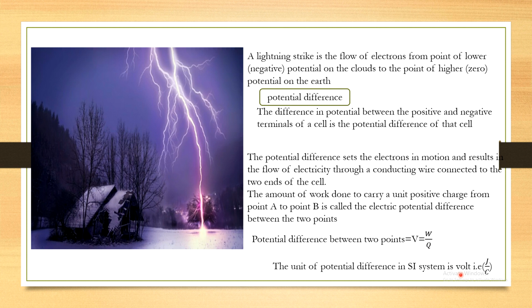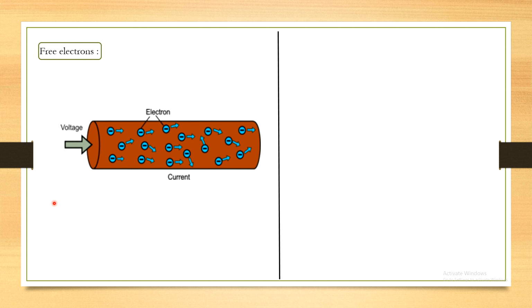and the unit of potential difference in the SI system is the volt. Okay, so here let's know what we mean by free electrons. You can observe in this figure that there are free electrons. In metals there are free electrons, which randomly move in all directions.